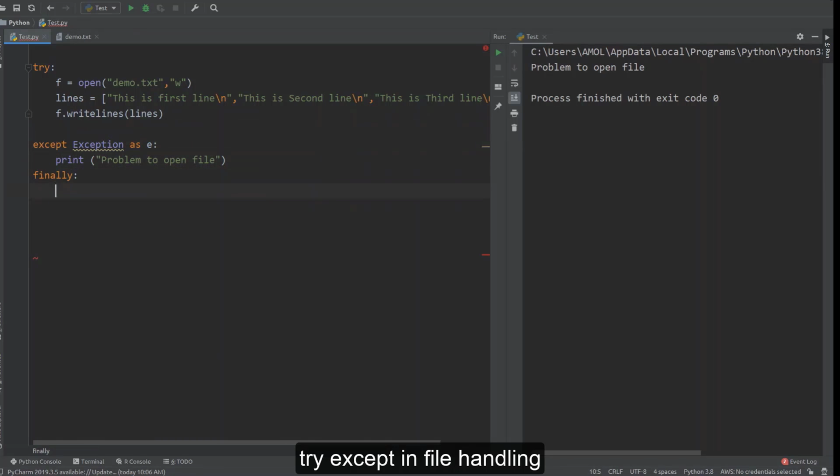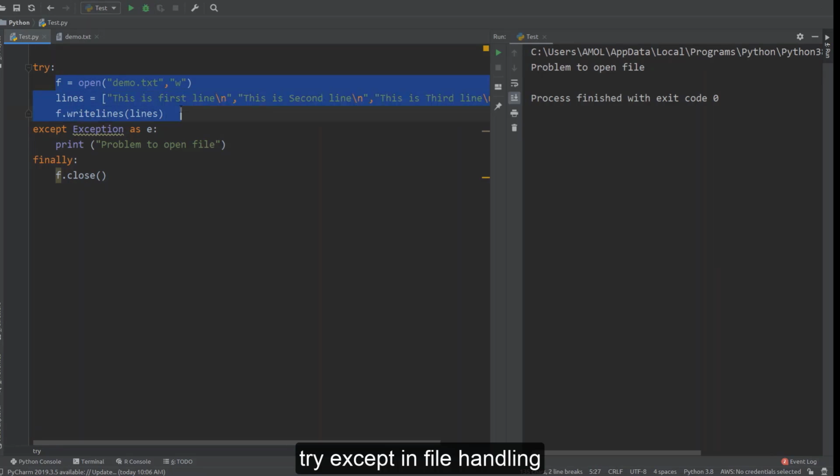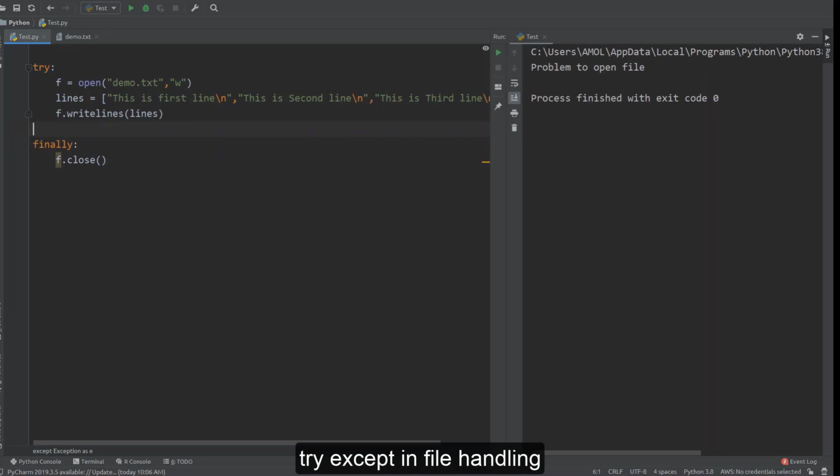Regarding the finally block, we said that whatever is written inside it will always get executed, either in case of error or no error. So this is the most logical way to handle exceptions in file handling. You write all the statements which may generate an error in the try block. If you want to handle the error and print some message, go for the except block. If you don't want to do this, forget about it, and you can directly write finally here also.